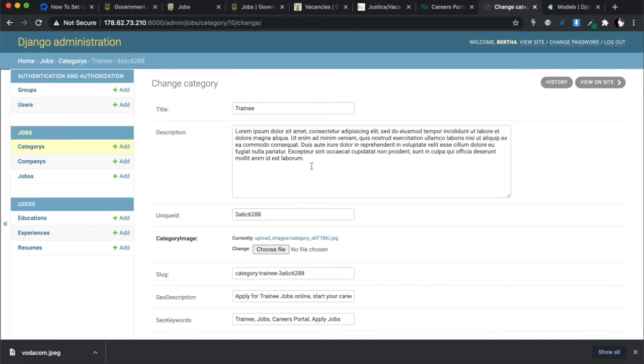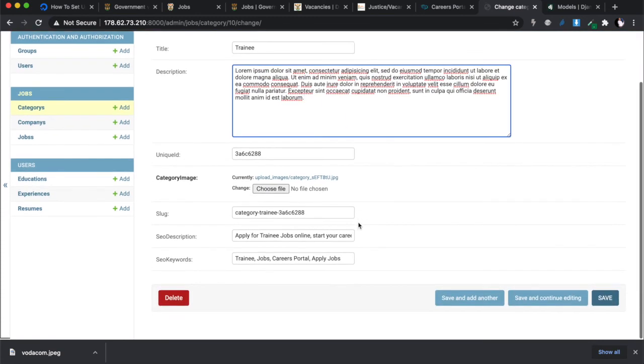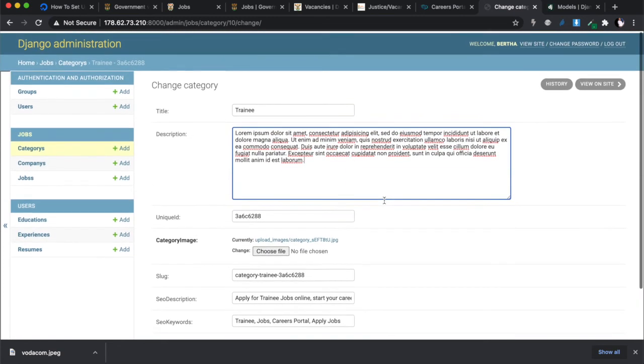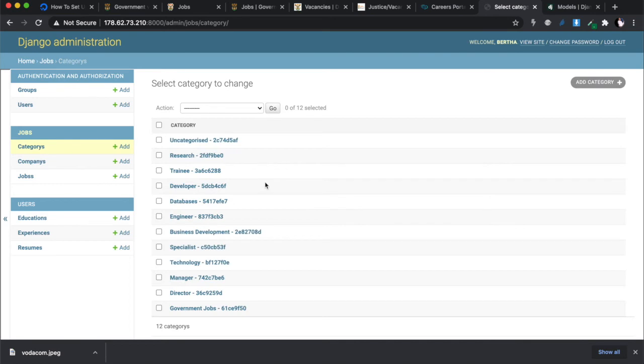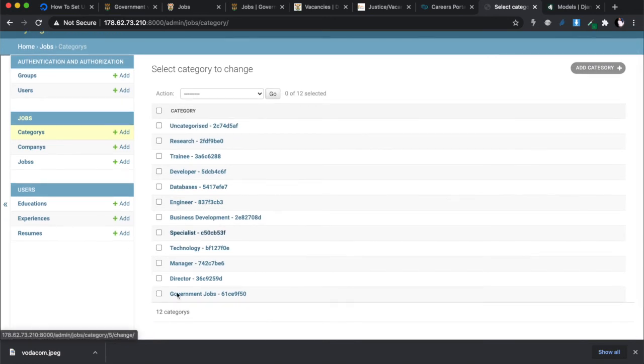I just give it a title, and for now I don't want to think too much, so there's no description. But later on, off camera, I will rewrite the description properly. And then I added an image. It was easy to add a description and a title. I looked through the jobs from Vodacom, and most of them are falling within these categories. And obviously, every time I scrape a different website, I will add to this list, and it will become longer and longer. For the website I'm scraping today, most of the jobs are going to fall within these categories: developer, databases, engineers, and so forth.